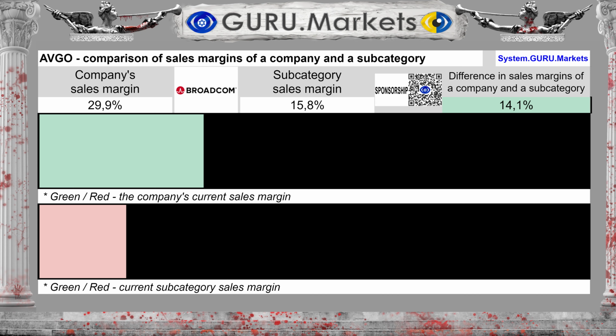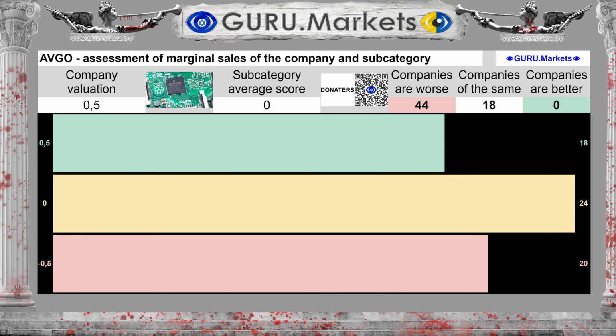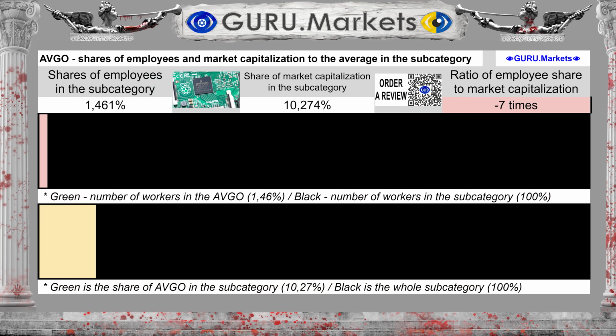The difference between the subcategory average and the company's performance is 14.2%. Assessment of sales profitability in comparison with the indicators of companies in the subcategory: Good, 0.5 points. The company's share by number of personnel by subcategory is 1.461%, which is 603% less than the share of market capitalization.